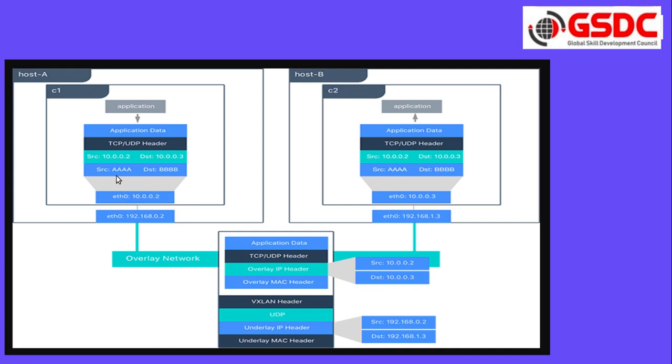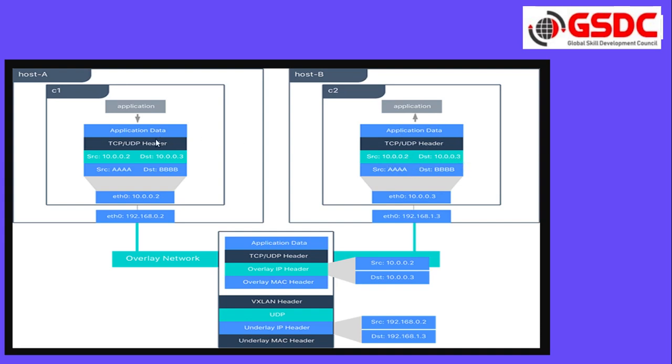Then we have an application. If you want to send the application data using TCP/IP, the source is 10.0.0.2, the destination is 10.0.0.3, that is this container, plus source MAC and destination MAC. Again for the destination container we have source 10.0.0.2 and destination 10.0.0.3. So this is how it reaches.